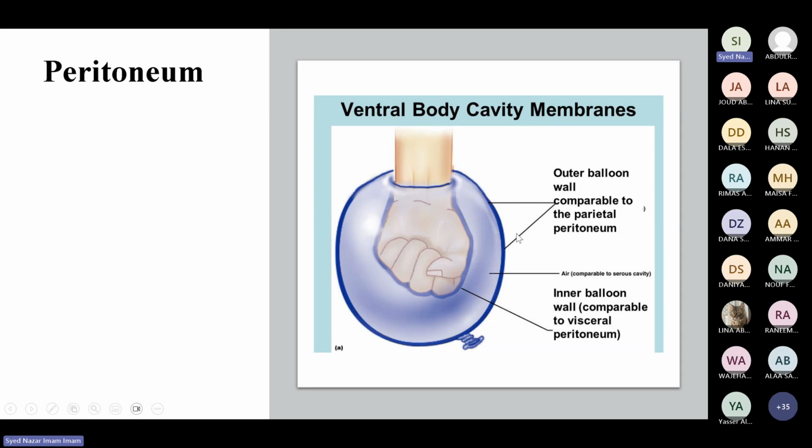The outer layer we call the parietal layer, and the inner layer is attached to the lung. This layer attached to the lung is called the visceral layer, and the layer outside is called the parietal layer. This is how the membranes cover the different structures. In the abdomen, it has two layers: the outer layer called the parietal peritoneum, and the inner layer called the visceral peritoneum.